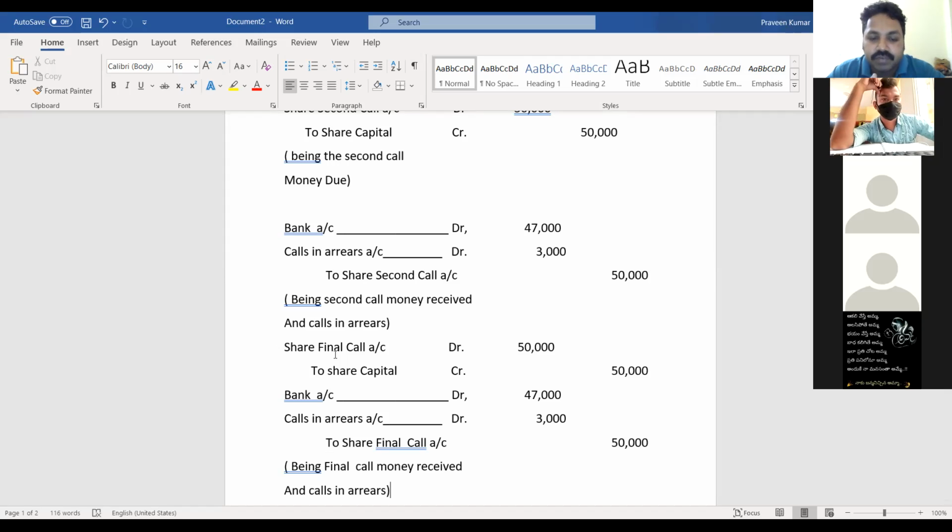And when the final call amount is received and calls in arrears are there, bank account debit, calls in arrears account debit to share final call. Bank account debit, that is 47,000, calls in arrears account debit, that is 3,000, and to share final call account, that is 50,000. Understood up to here? Clear, no? Hemant, Uday?